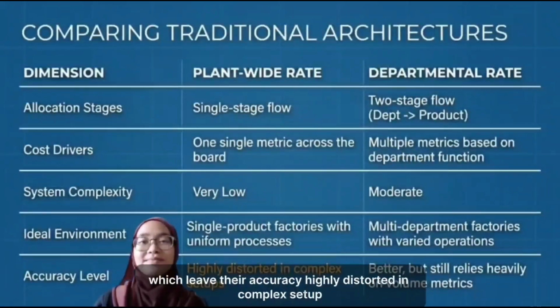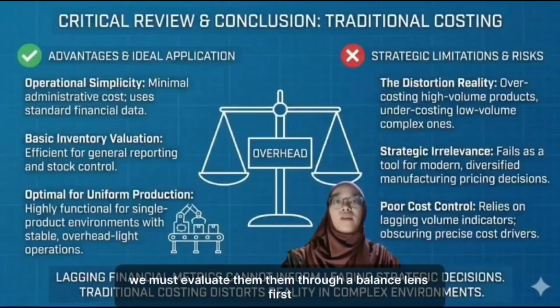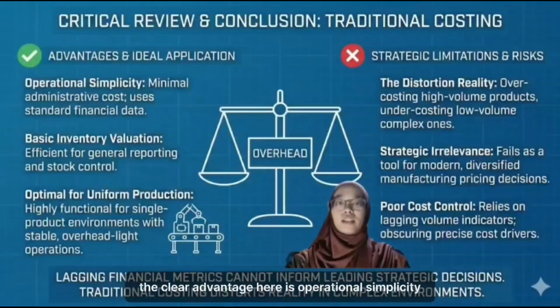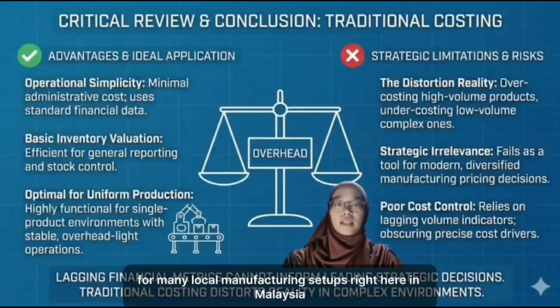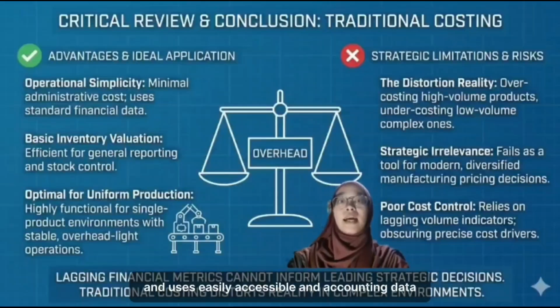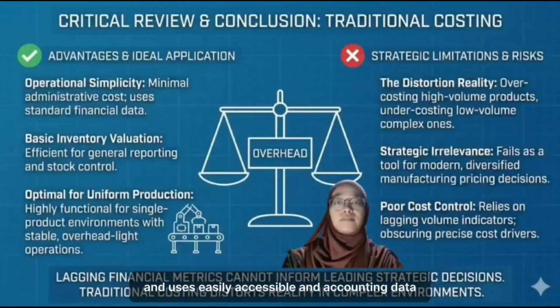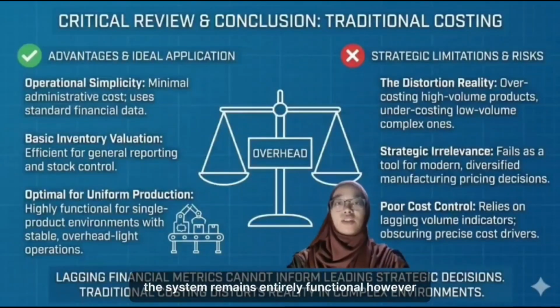To conclude our critical review of traditional costing architecture, we must evaluate it through a balanced lens. First, the clear advantage here is operational simplicity. For many local manufacturing setups right here in Malaysia, a plant-wide or departmental rate requires minimal administrative costs and uses easily accessible accounting data. If a factory produces highly uniform, single-line products, the system remains entirely functional.